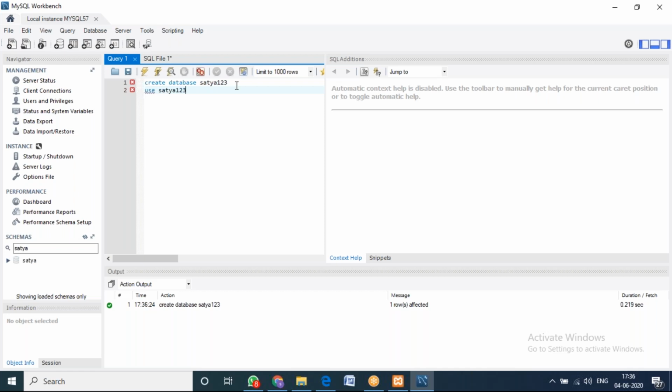If you want to use a particular database, you can write use followed by the database name, Satya. No need of the word database also, right?